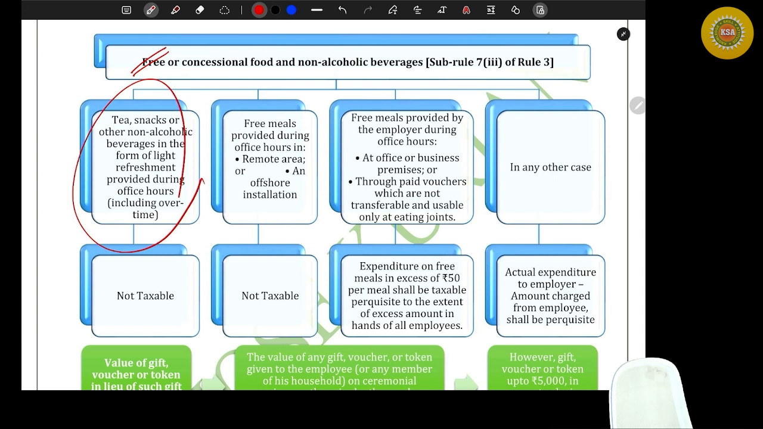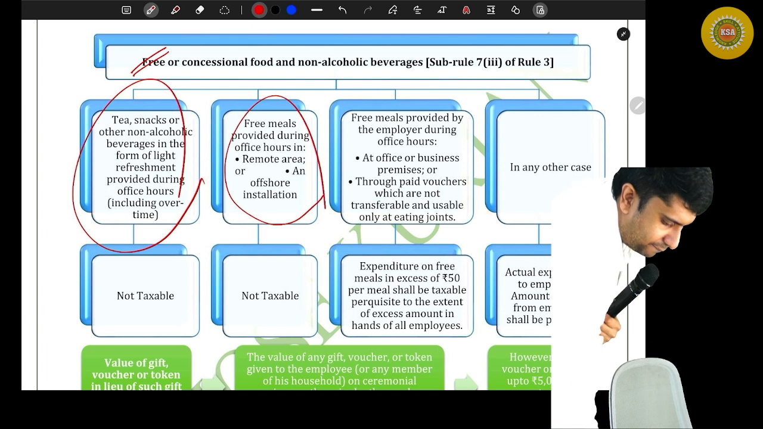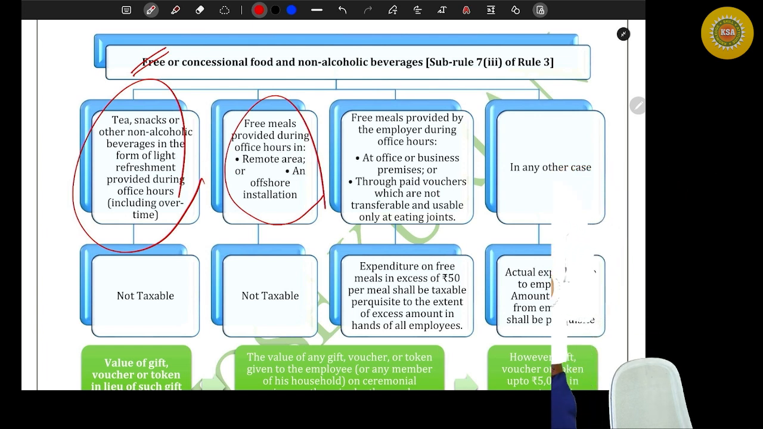Now, not taxable. Now, how about the second one? Can you read the second box? Free meals provided during office hours, that is in the remote area or in an offshore installation. There is actually a small alignment error. It should be the next item. Okay, next bulleted point. What is remote area?